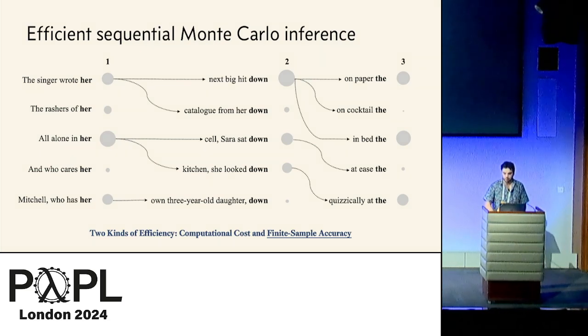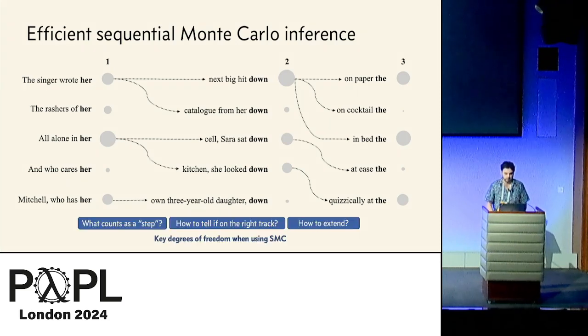What about improving the finite particle accuracy of inference? Well, there are 3 key degrees of freedom when designing an SMC algorithm that we can use as levers to improve accuracy. And we've designed our library to make it easy to experiment with all 3, because we wanted to be able to iterate rapidly in this space and come up with design principles.